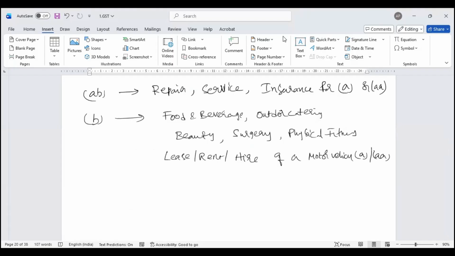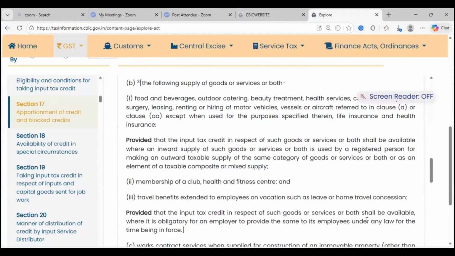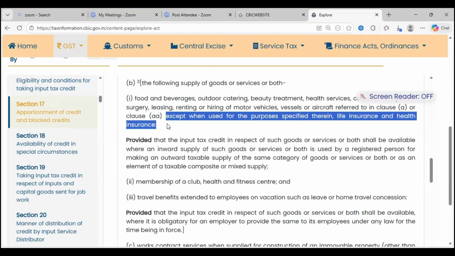So basic food and all, in addition to your lease, rent and all, are blocked as input tax credit. Whenever we have these purchases, I shouldn't claim input tax credit. Now they say, except when used for the purpose specified therein, that is life insurance, health insurance. Other than those exceptions, you are not eligible.